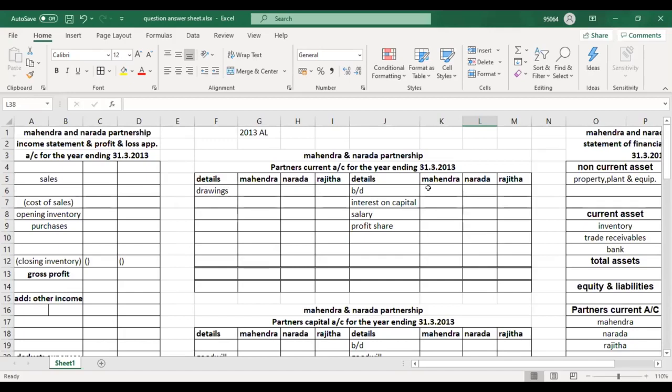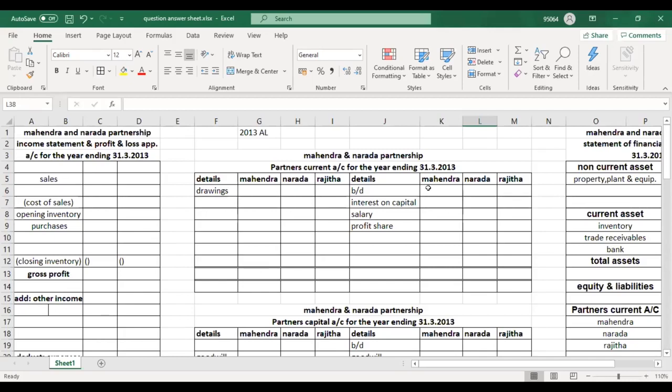On 1/4/12, if you underline the date, dates are really important, so you should underline. On 1/4/2012, Rajita retired from the partnership. So this is the retirement of a partner. It was agreed to treat the amount payable to Rajita as a loan and pay an interest of 5% per annum on it.